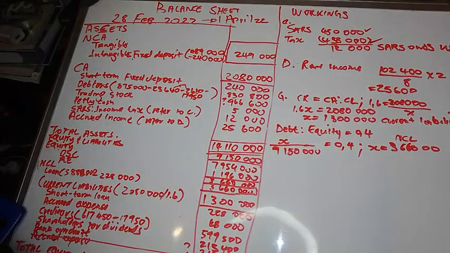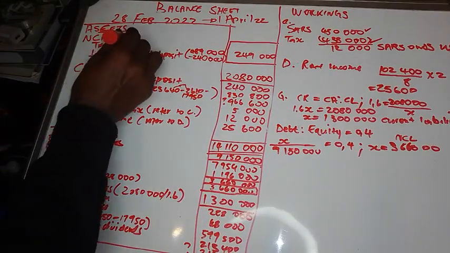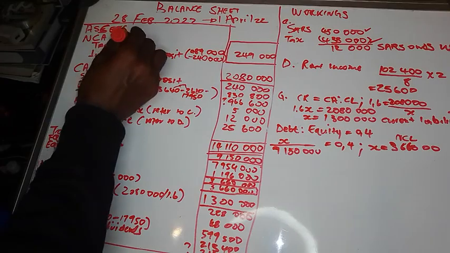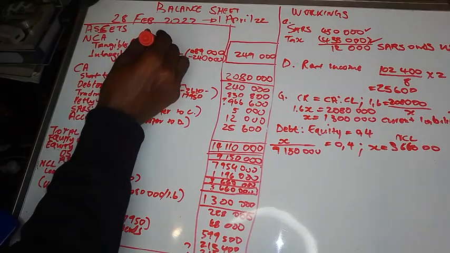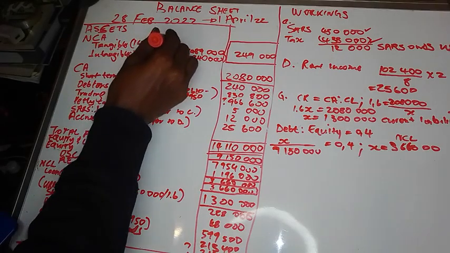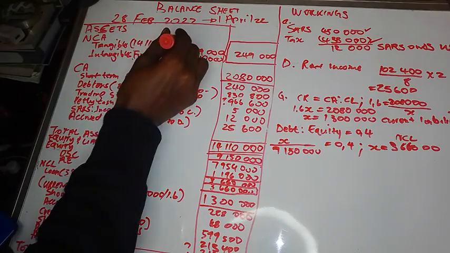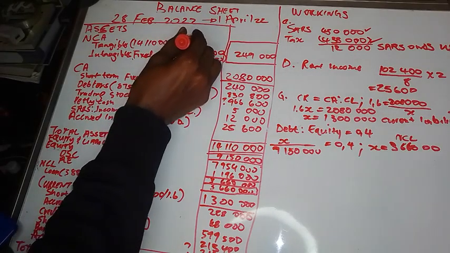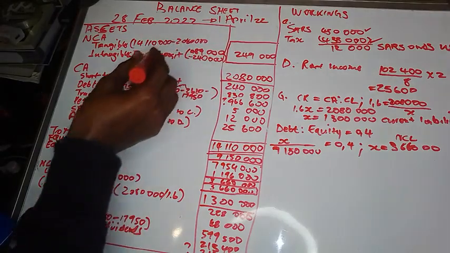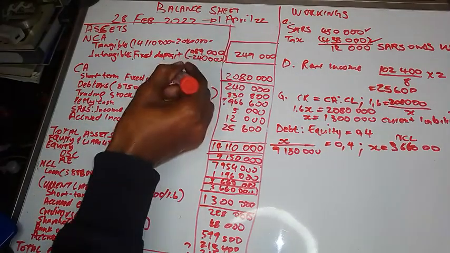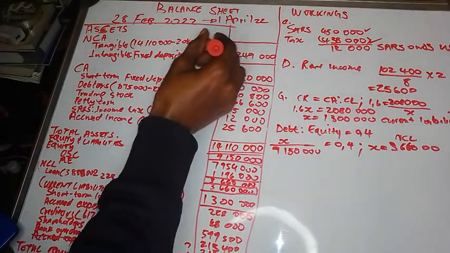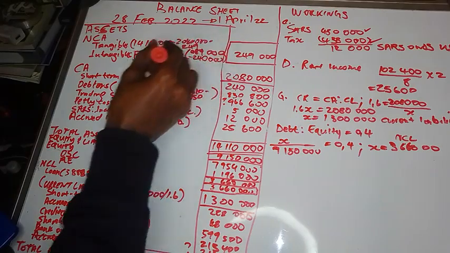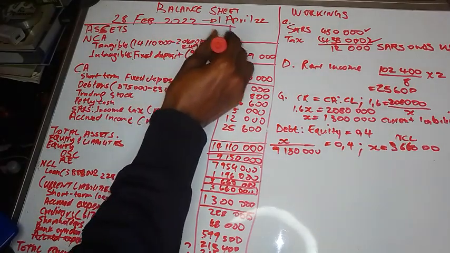Now we need to find the balancing figure for tangible assets. So we say 14,110,000 minus current assets 2,080,000 minus fixed deposit 249,000, right?